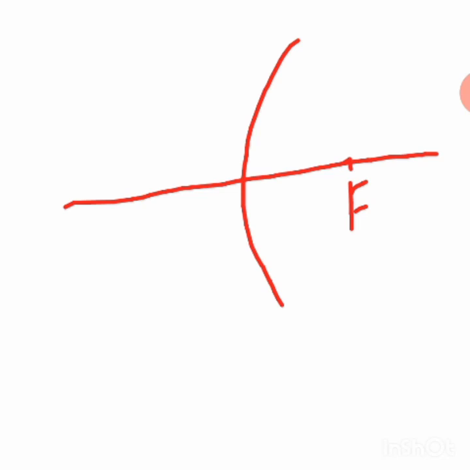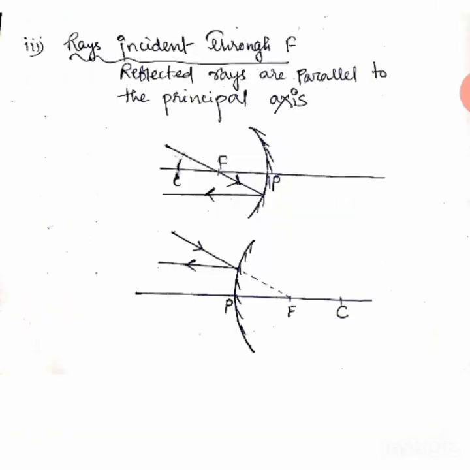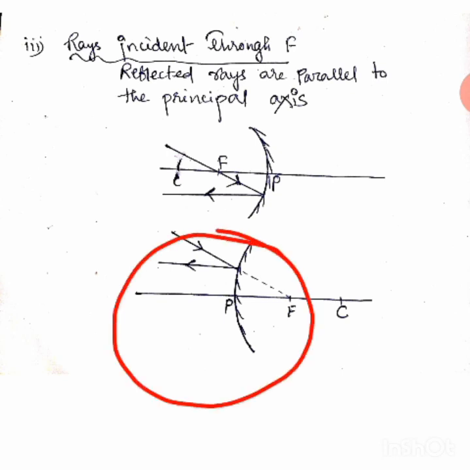Any ray which is coming like this, so that it will meet the focus if I extend it, I can say this ray is incident through the focus. How will it reflect? It cannot go beyond the mirror, it will reflect like this. So this is the rule. Any ray which is passing through the focus, the reflected ray should be parallel to the principal axis. Here you see the reflected ray is parallel to the principal axis.